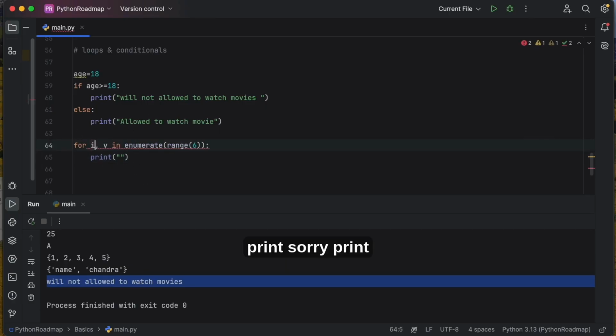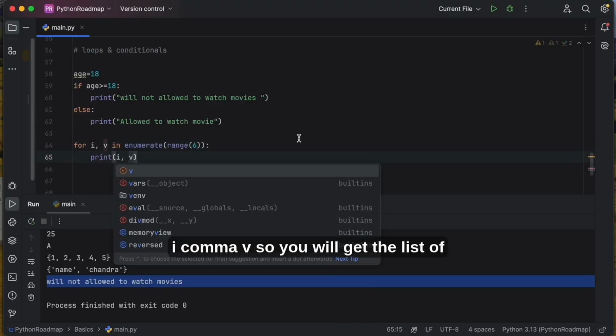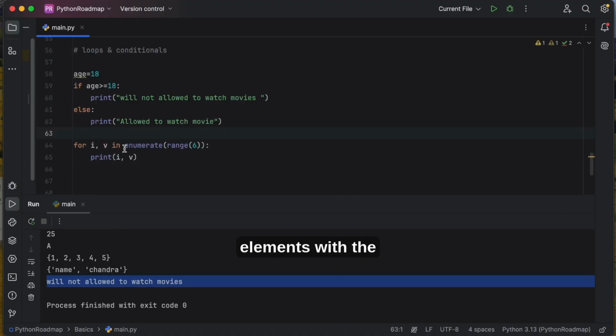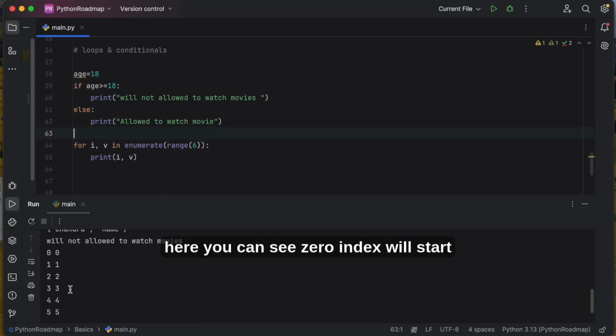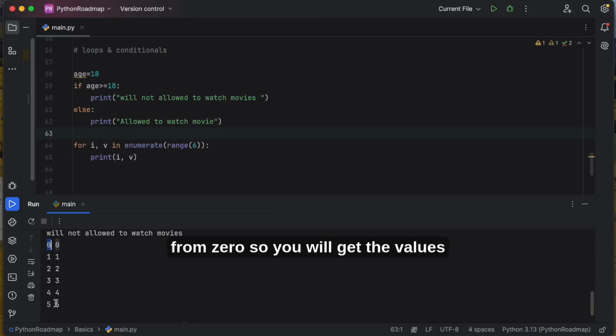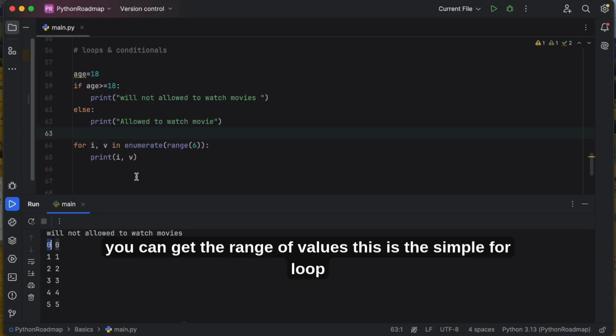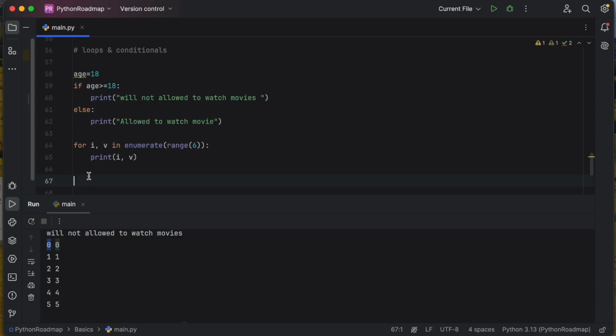Print i, v. So you will get the list of elements with the value and index. Here you can see 0. The index will start from 0, so you will get the 0th element and the index one element. Likewise you can get the range of values. This is the simple for loop.